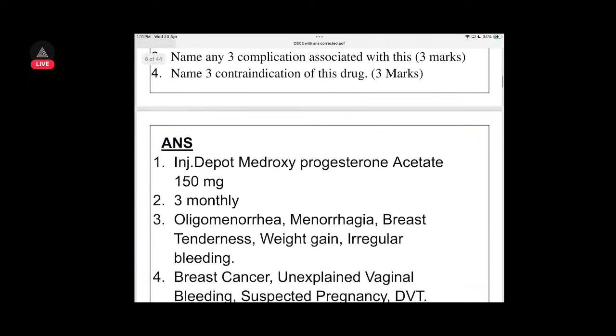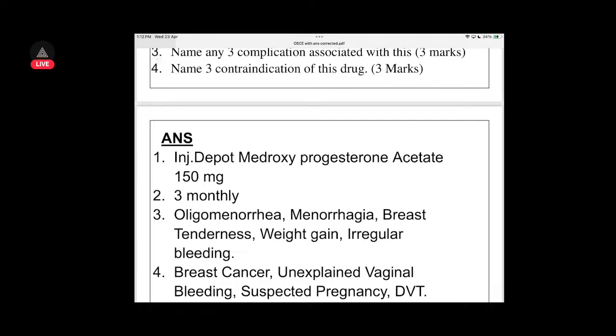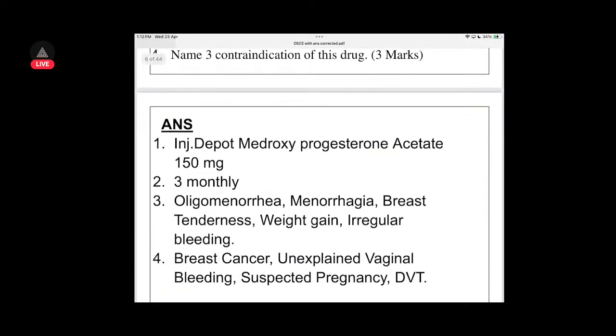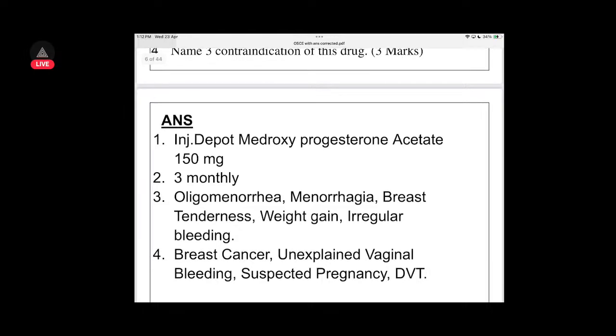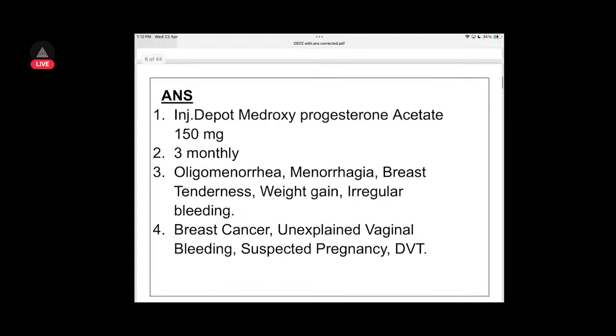Complications you will see: oligomenorrhea, menorrhagia, and breast tenderness, with weight gain and irregular bleeding. All of them can be seen. Then contraindications of this drug: you cannot provide this drug in case of breast cancer because it will increase it. Unexplained vaginal bleeding, AUB, suspected pregnancy, and DVT also. You cannot provide the Antara contraceptive injection IM, depot medroxyprogesterone, DMPA.